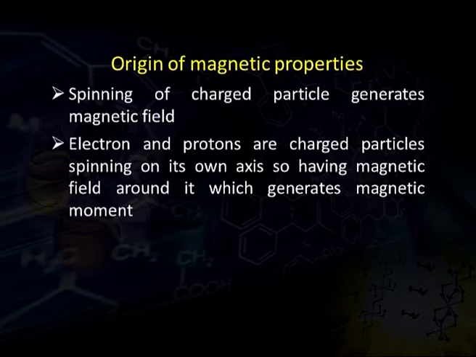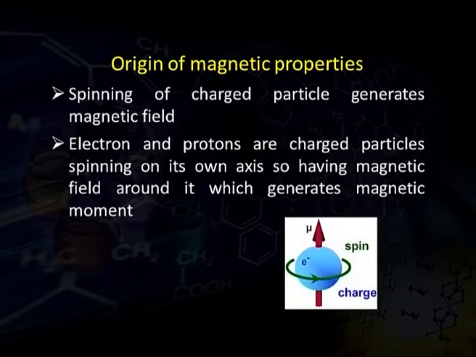The origin of magnetic properties, as we discussed in our previous episode: the spinning of any charged particle generates a magnetic field, due to the current originating from the spinning of the charged particle. Electrons and protons are charged particles spinning on their own axis, so they have a magnetic field around them, which generates a magnetic moment. From this figure it is easy to understand how a charged particle moving on its axis generates a magnetic field around it, and there is a magnetic moment attached to this magnetic field.